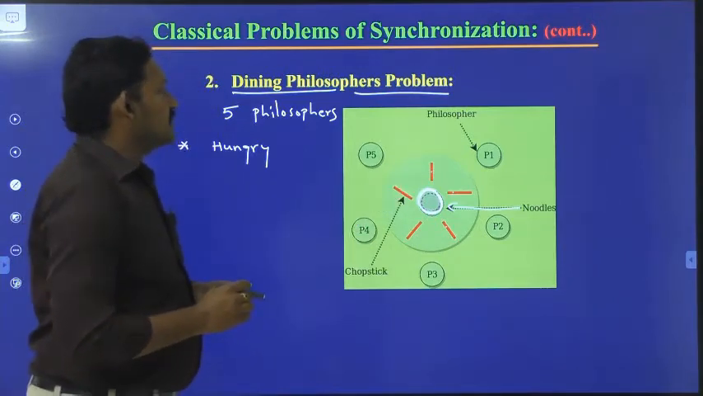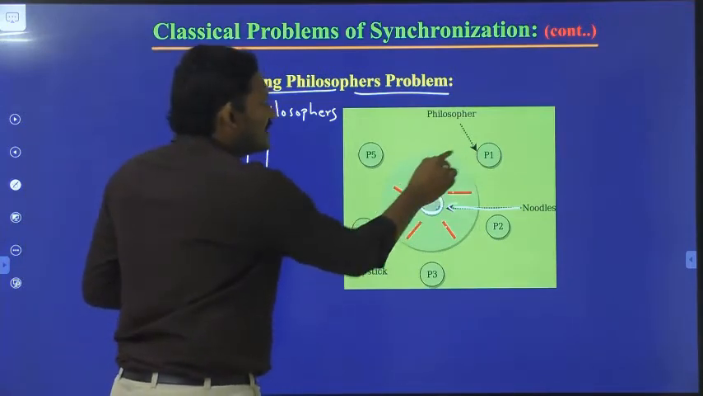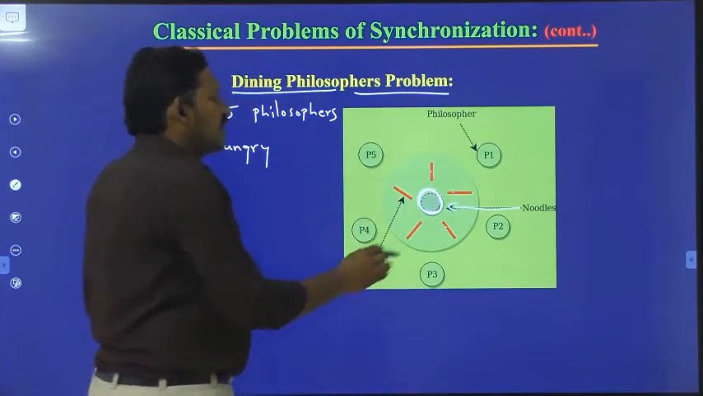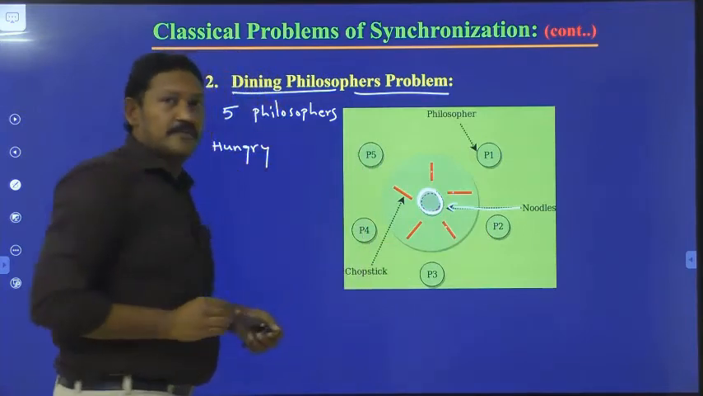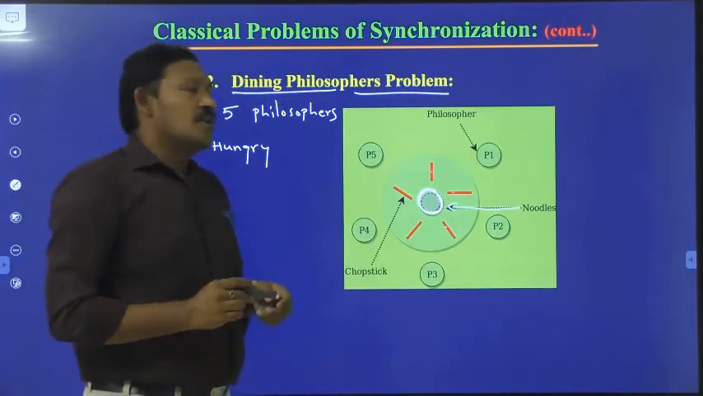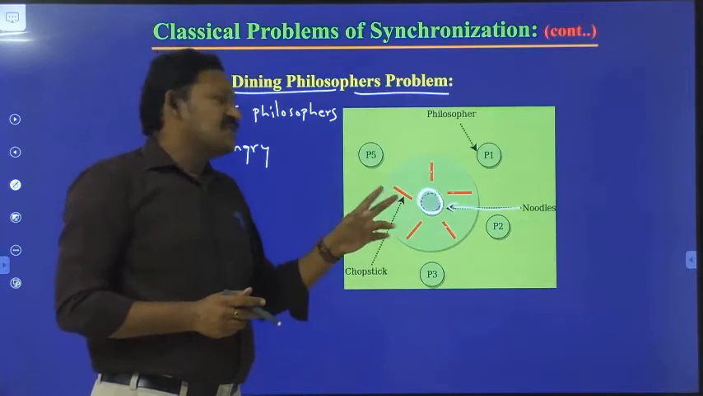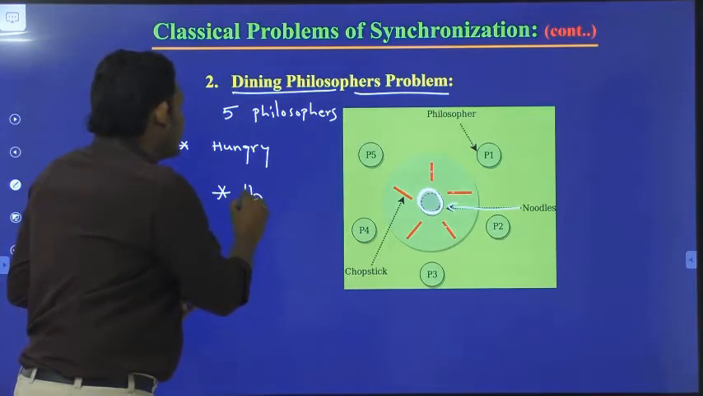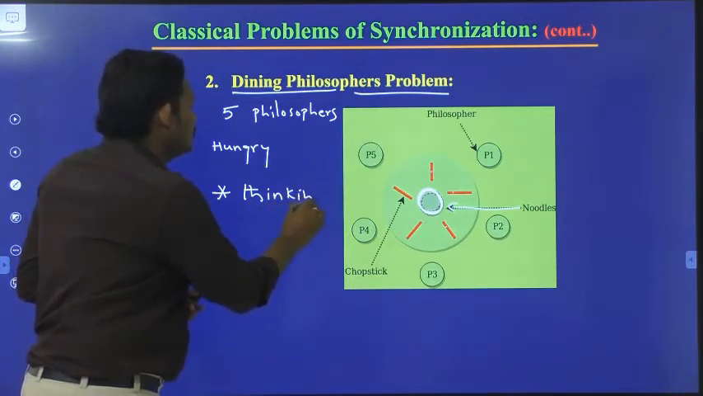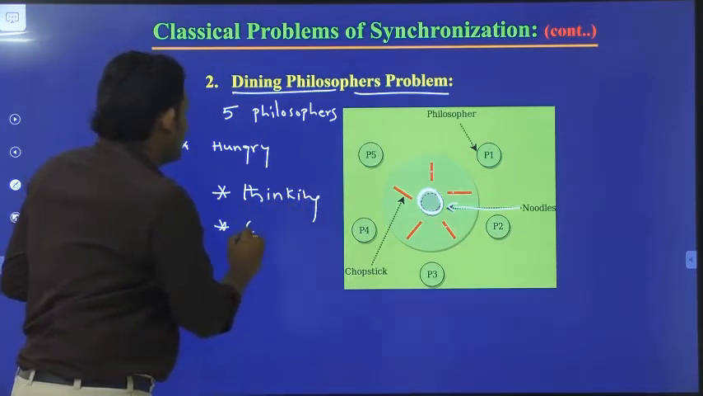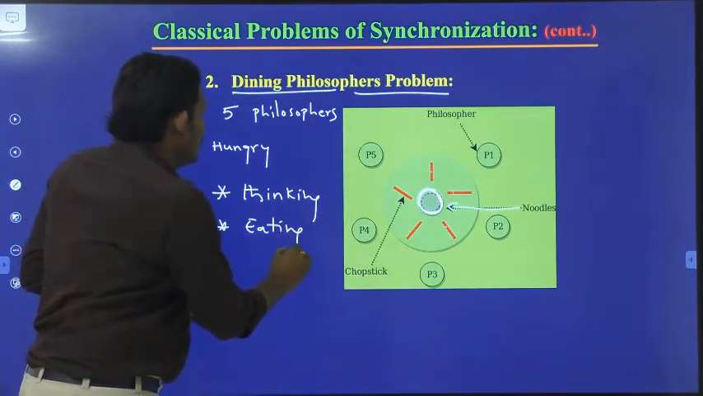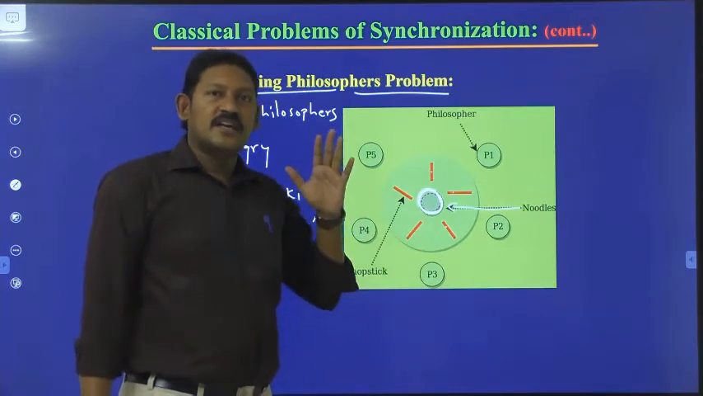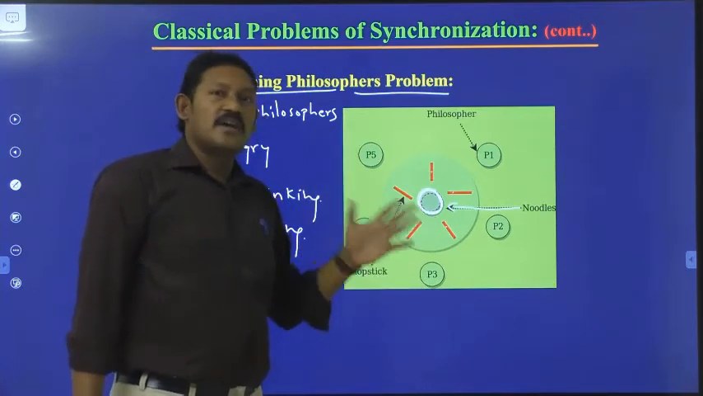But here the problem is, if philosopher 1 is eating the food and takes these 2 chopsticks, then there is no chance for philosopher 2 as well as philosopher 5. That's the main problem. So here the philosophers do only 2 things: one is thinking and the other is eating. The philosophers either keep on thinking or keep on eating.